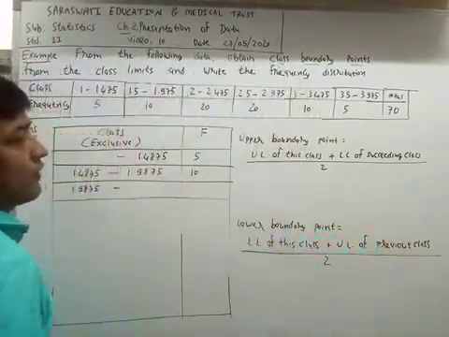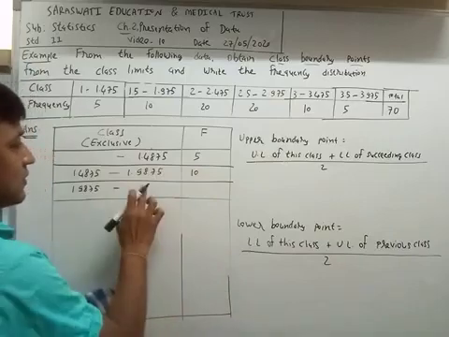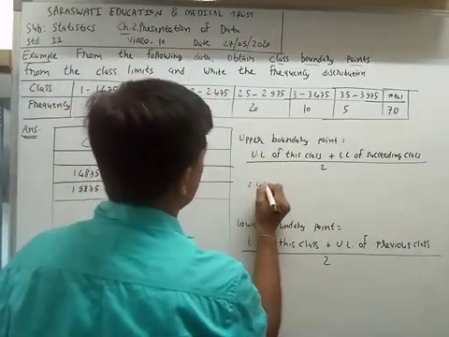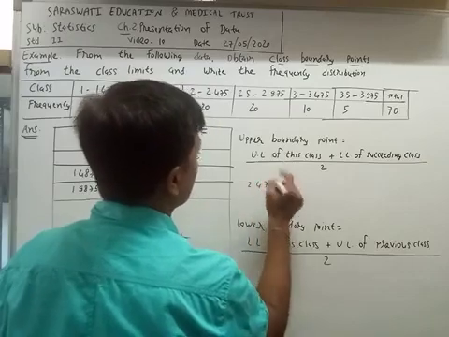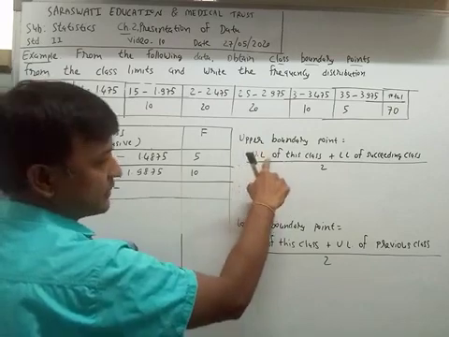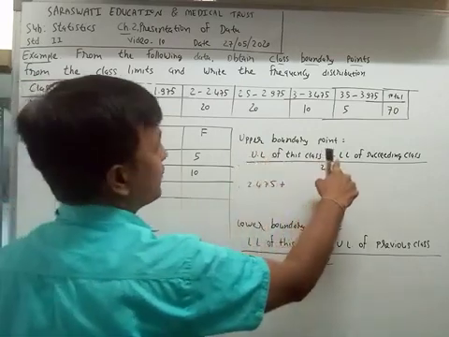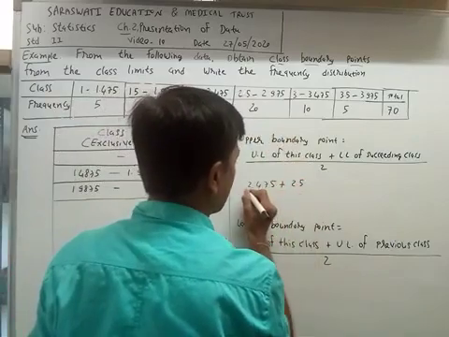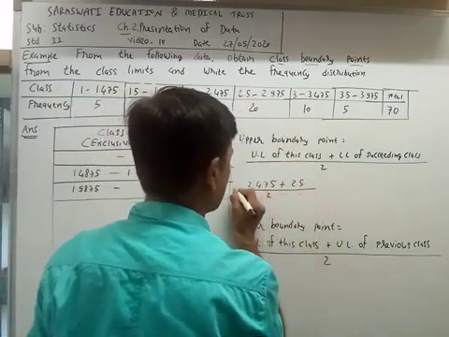Now the upper boundary point of this class. The upper limit is 2.475, plus the lower limit 2.5, divided by 2.